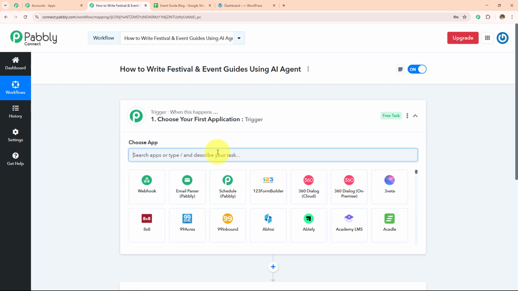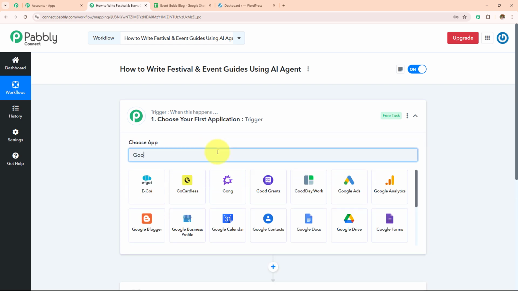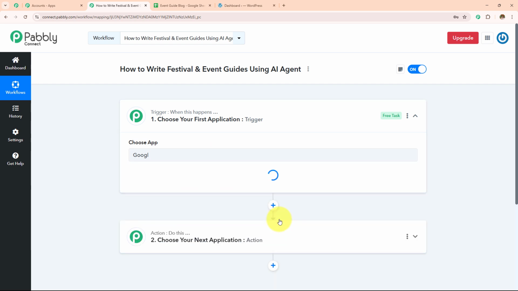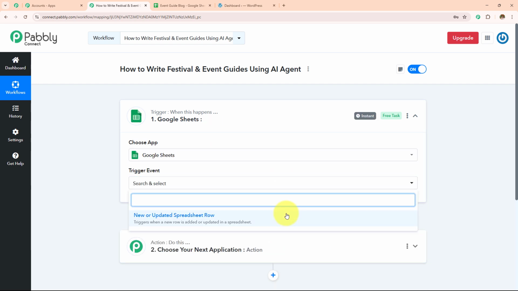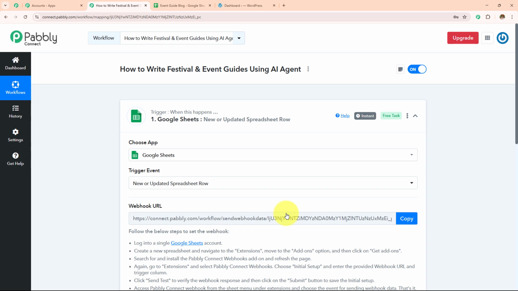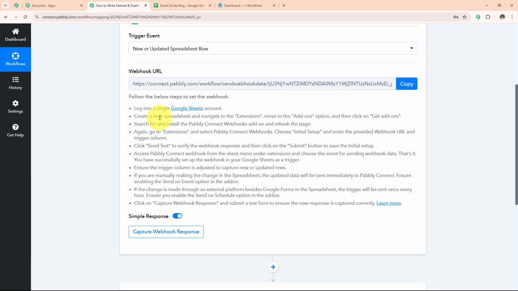So here in my trigger application, I'm going to quickly take Google Sheets. And in my trigger event, I'm going to take this new or updated spreadsheet row. Now I need to make a connection between Pabbly Connect and Google Sheets, for which a webhook URL is provided to me, and this webhook URL is going to act as a bridge to connect my Google Sheets with Pabbly Connect.